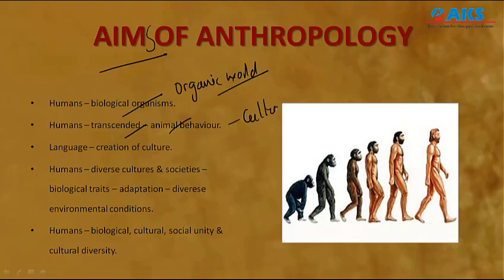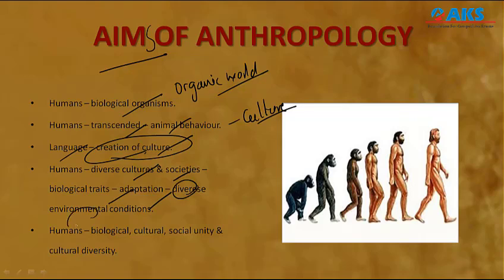That is a very unique nature of us. The other aim is to grasp how language has served as an effective medium of communication in creating culture, and to understand how humans came to have socio-cultural diversities in relation to their adaptation to diverse environmental conditions.